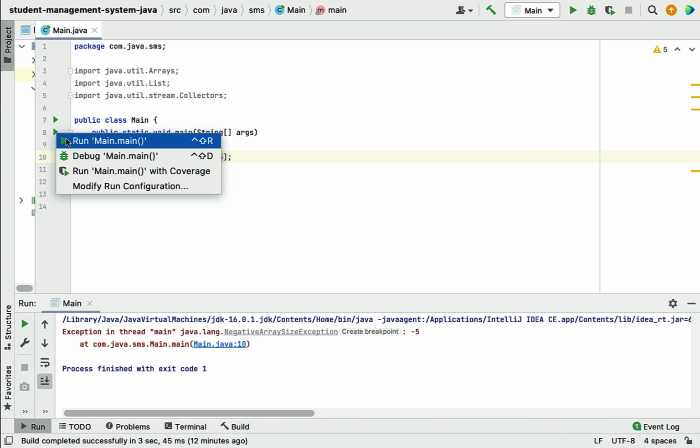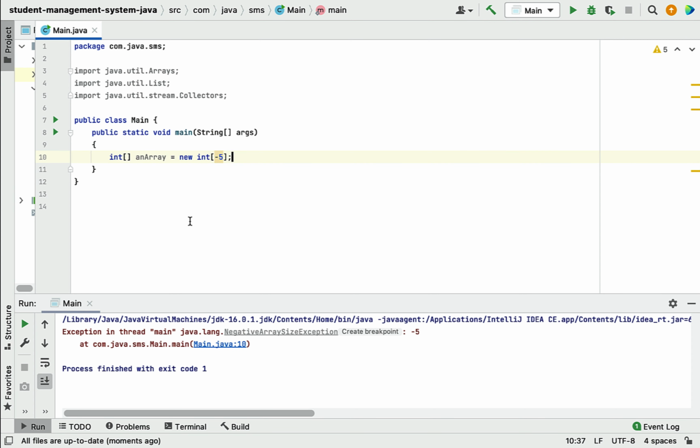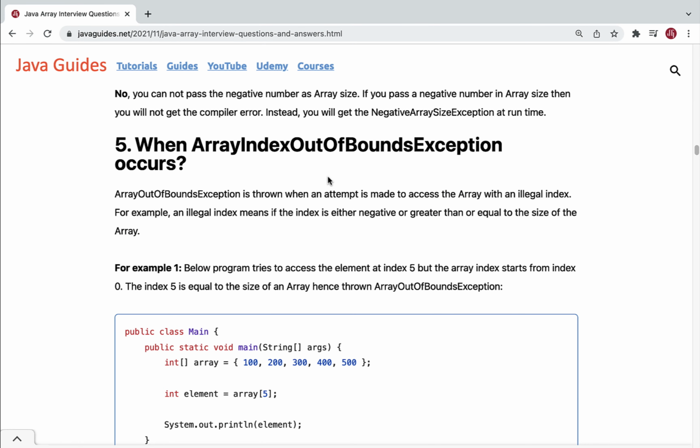But if you try to run this program, you will get a runtime exception. So look at here, NegativeArraySizeException. Alright, so this basically demonstrates that you cannot pass a negative number as an array size. You have to pass a positive number as an array size. Alright, I hope this is clear to you. Well, let's take a look into the next question.